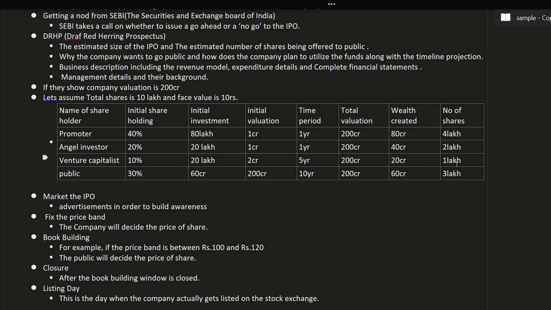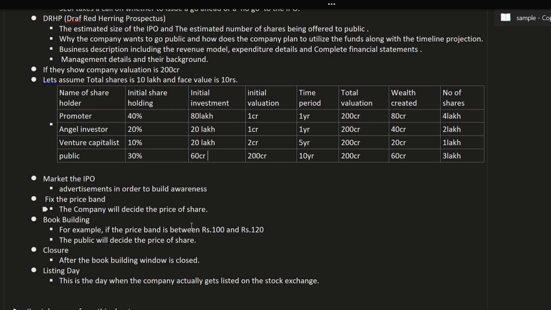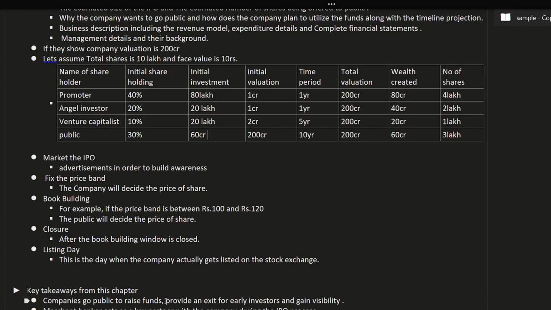He has 1 lakh shares, so he will sell them. When promoters, angel investors and venture capitalists sell their shareholding, the angel investor is selling 2 lakh shares to the public, and the venture capitalist is also selling 1 lakh to the public. So automatically the share price will go down, as I already told you. It provides an exit for earlier investors.